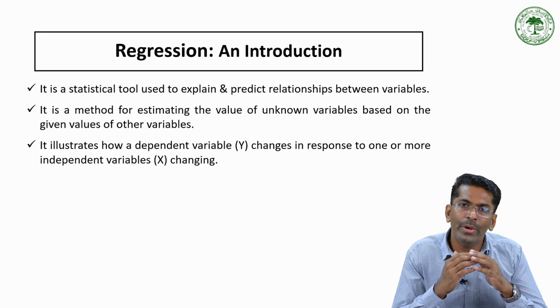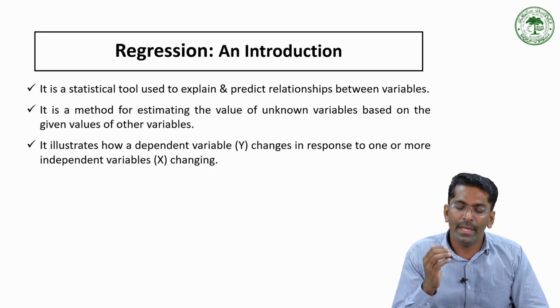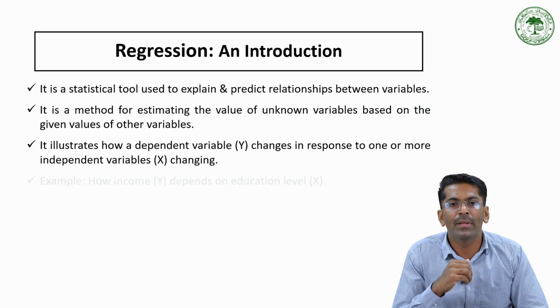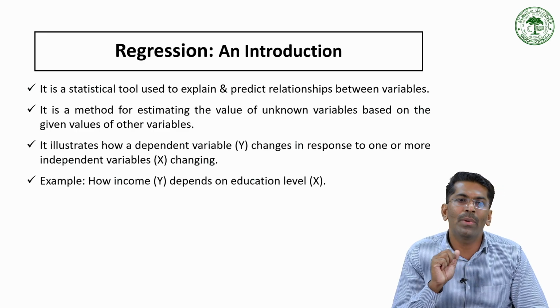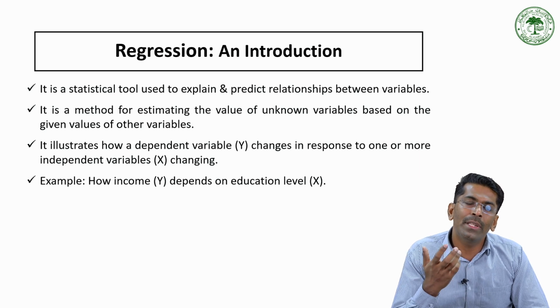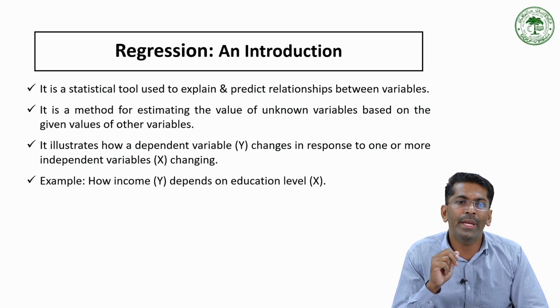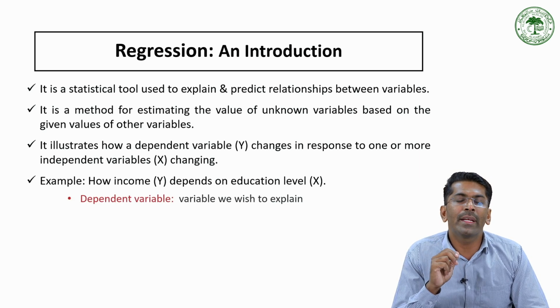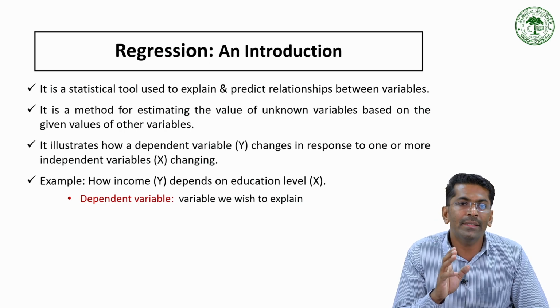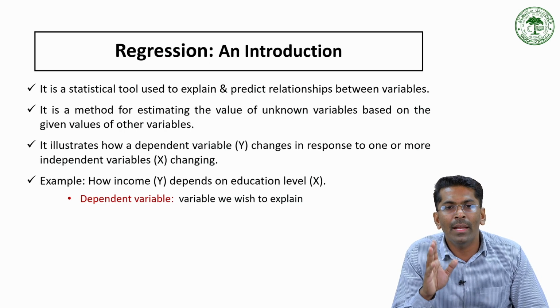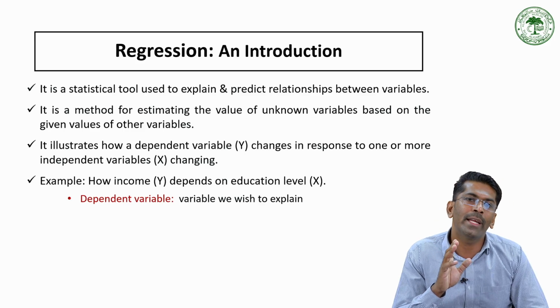So here we are also going to categorize what we mean by the dependent and independent variable. Consider the example of how the level of income depends upon the level of education. So we have two variables here. In this particular case, the dependent variable, your level of income, is depending upon your level of education. That means the level of income is considered as the dependent variable.